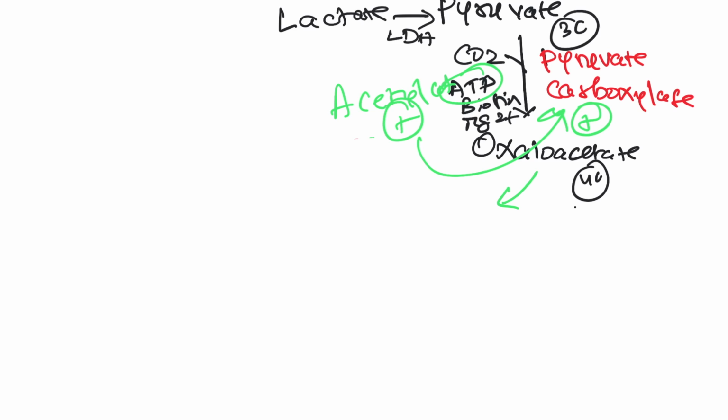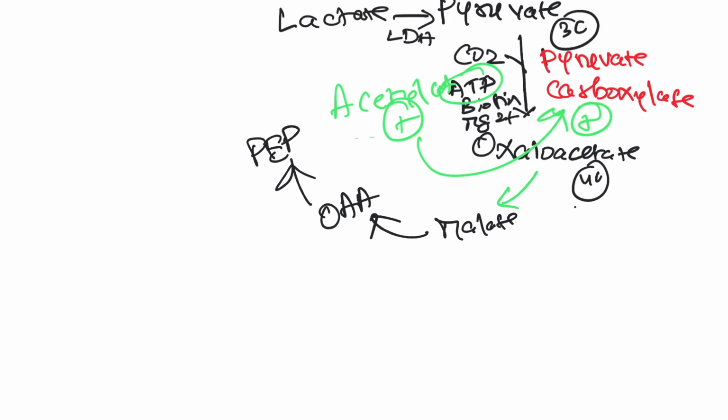So let's get a little more into this enzyme. Alanine to pyruvate, lactate to pyruvate, pyruvate to oxaloacetate, and this oxaloacetate is converted to malate. Malate will move out of mitochondria into the cytoplasm, converted back into oxaloacetate. Oxaloacetate is converted into phosphoenolpyruvate. That is done by phosphoenolpyruvate carboxykinase enzyme, and that needs a GTP, and it's a decarboxylation reaction.